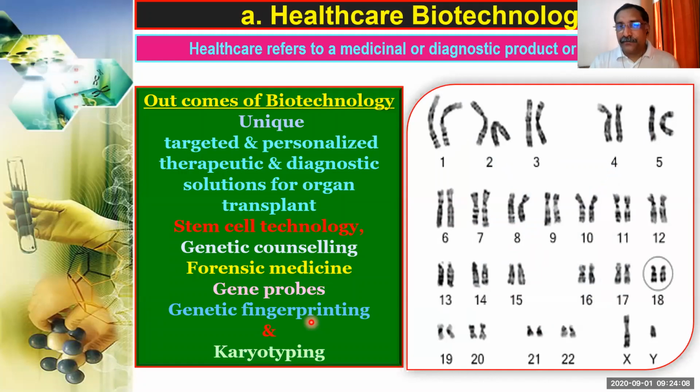Then, karyotyping. You see the arrangement of the chromosomes. Now you see the human genome karyotype over here. We have 23 pairs of chromosomes, and all the chromosomes are numbered and sequenced. So we can see that biotechnology has a lot of solutions for a lot of problems. Today this is the outcome of biotechnology. In almost all areas, biotechnology is helping us find a solution.